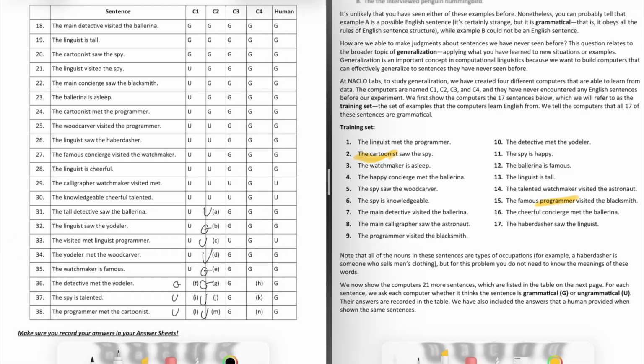And now moving on to computer number 4, if we look through and see what it's labeling as grammatical, it just seems to be labeling everything as grammatical. So this computer is definitely overgeneralizing, but maybe a theory we could have for what it calls grammatical is just any kind of word that is in the training set.